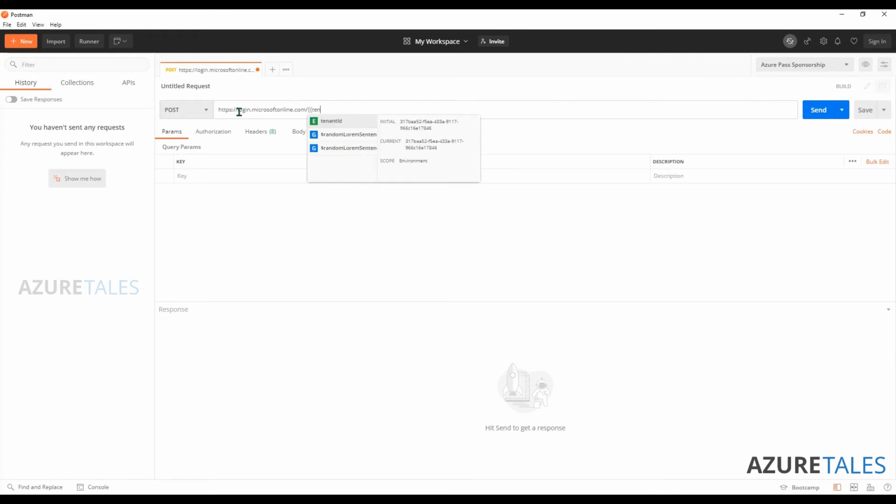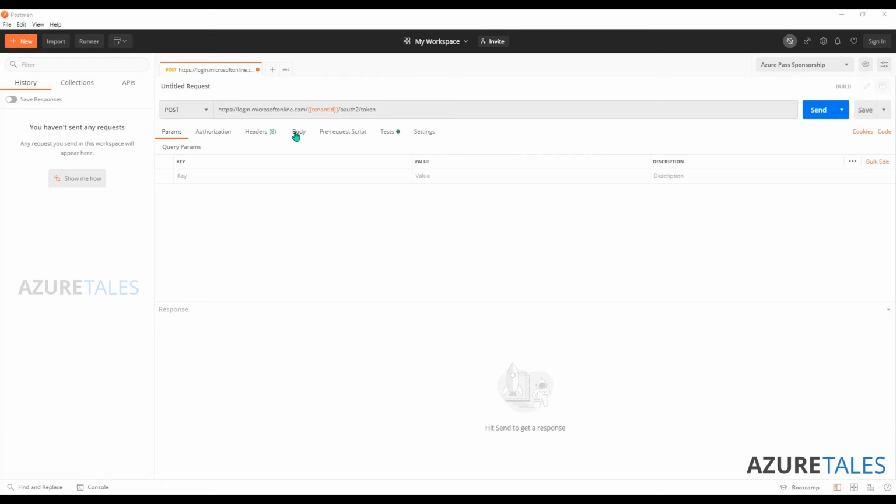If we type like this, we will be able to see the tenant ID variable that we declared in our environment, then oauth2/token.